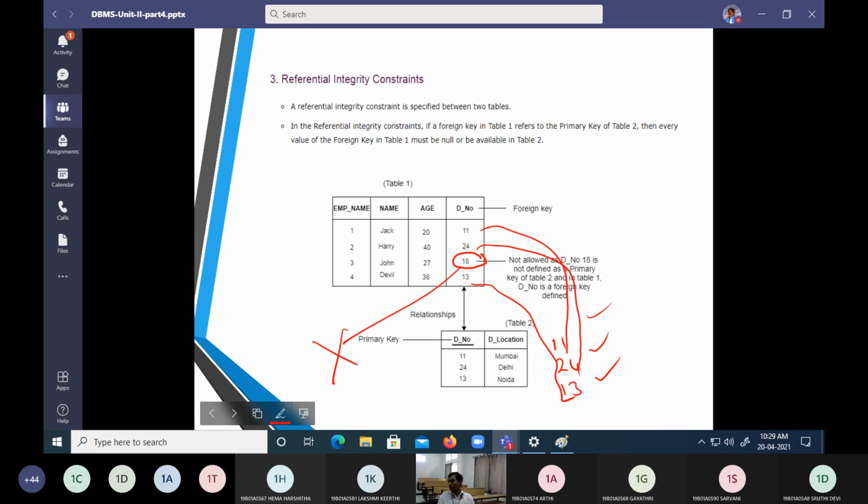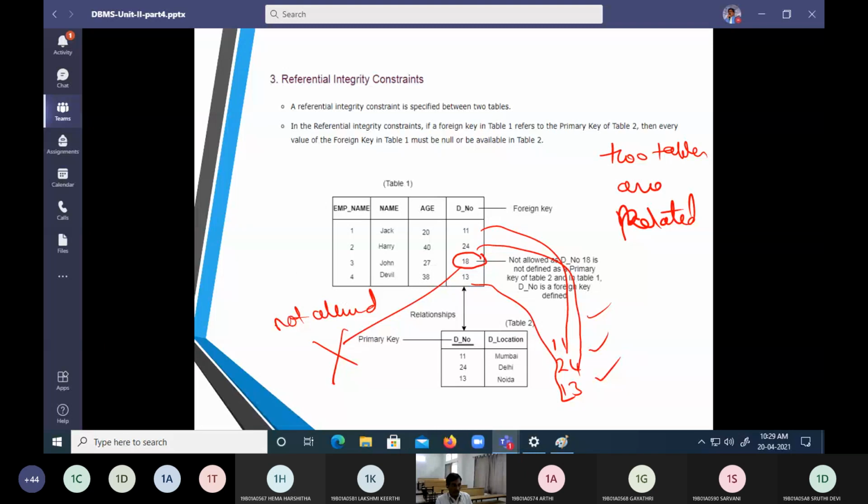It should not be there. Right? Why should it not be there? Two tables are related. So this is not allowed. Why is it not allowed?